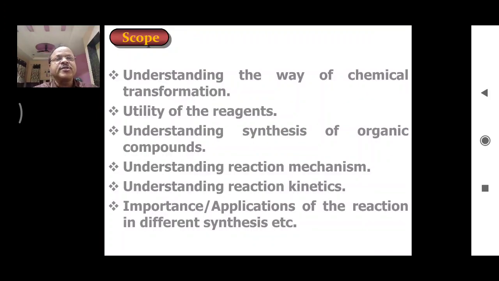Now, what is the scope of this topic, or what sort of information can we obtain after studying this topic? The first and important information that we can obtain is about the chemical transformation of the reactants to the products. In a chemical reaction, reactants react with each other and there is formation of the products. This conversion of reactants into the products is called chemical transformation, and we can get the idea about this chemical transformation after studying this topic. So this is the first important scope of this topic.